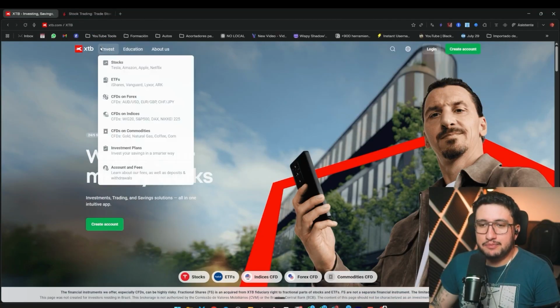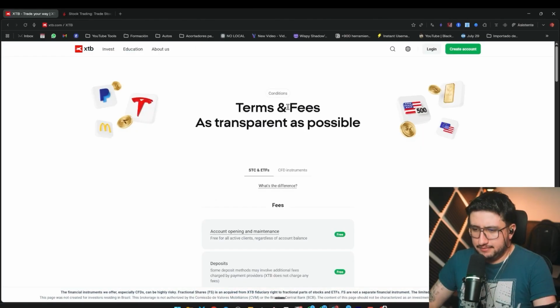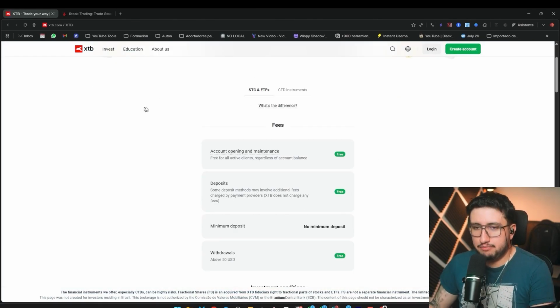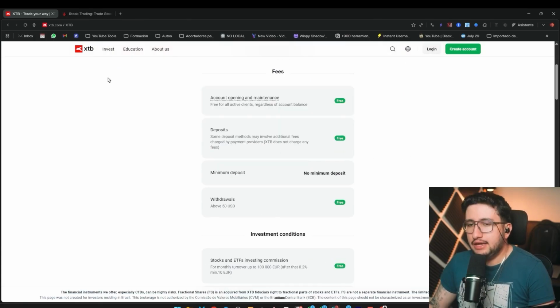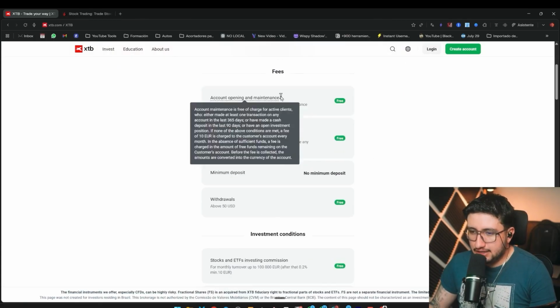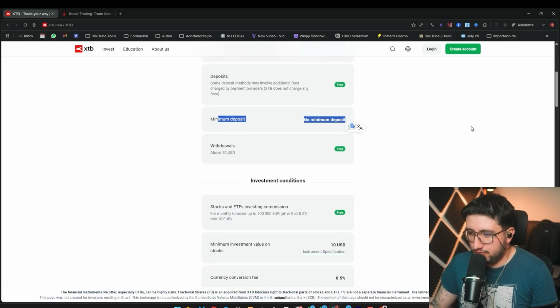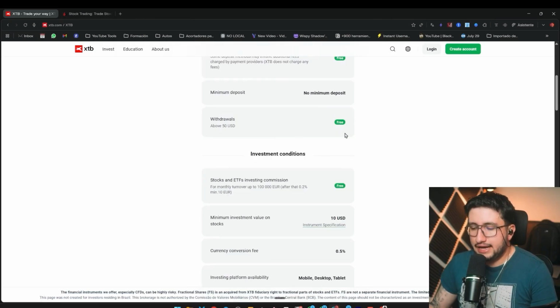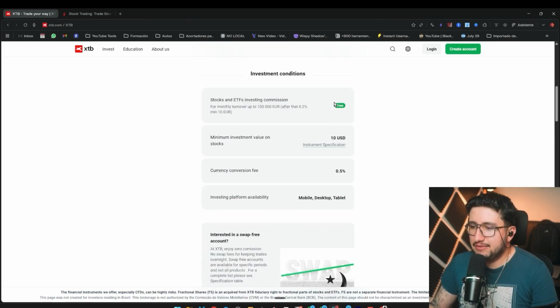The next point is commissions, because obviously, it could be that we can invest in the same thing. Let's say we want to invest in stocks on both platforms, but what's going to change everything completely will be the fact of investing in an asset and being charged a certain percentage in commission. Here, in the case of XTB, it tells us that opening the account and maintenance is completely free, that deposits are free, that there's no minimum deposit, that withdrawals are over $50, and here that we'll be able to invest in ETFs and stocks and that it'll be free.